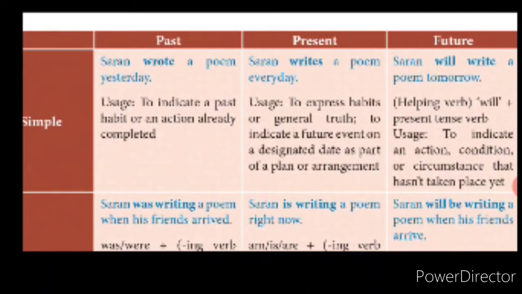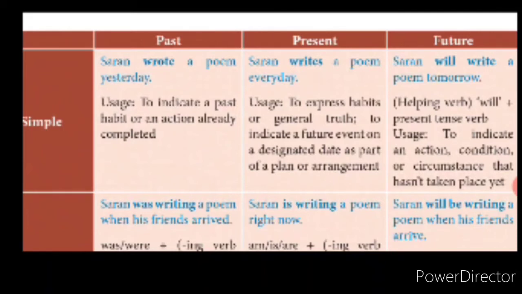Got it? So, Sharan wrote a poem yesterday. Sharan wrote. Wrote is the past verb. Can we discuss past forms of verbs? Buy, bought. Call, called. Go, went. Observe, observed. Listen, listened.